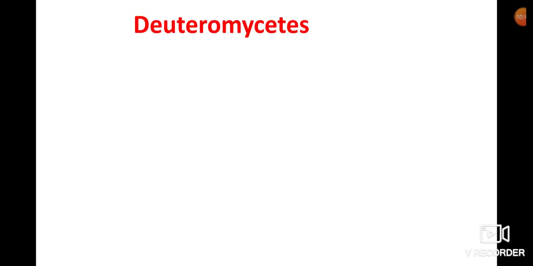Deuteromycetes. These are commonly known as imperfect fungi. Why? Because in these members there is no sexual stage. So these members are separated from Asco and Basidiomycetes. They are kept in a special class, Deuteromycetes, because of the absence of a sexual stage.